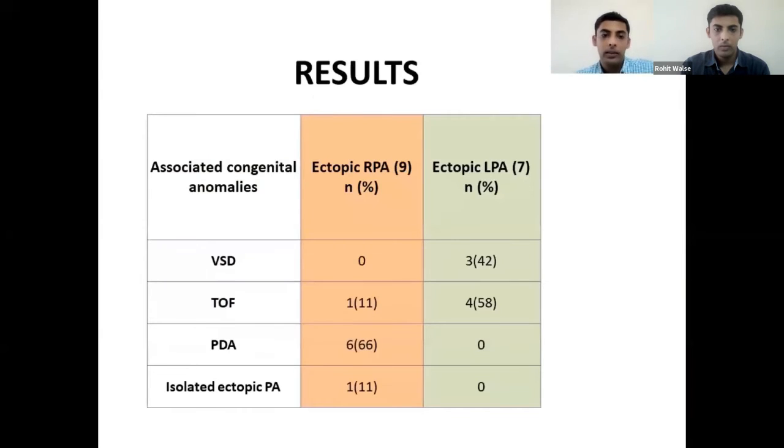Subgroup analysis showed that this association of VSD and tetralogy of Fallot was more common in patients with ectopic LPA than in ectopic RPA, and the occurrence of PDA was more common in ectopic RPA group, whereas isolated ectopic PA was also exclusively found in RPA group.